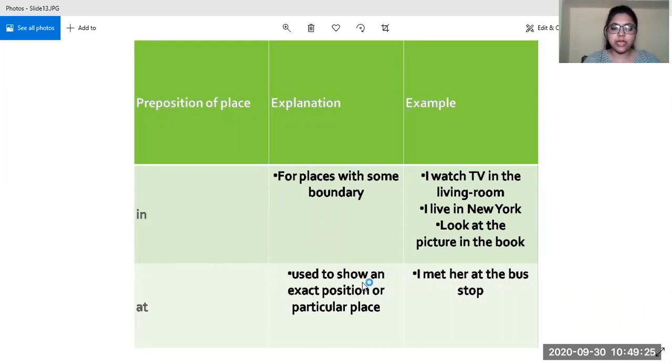Next is "at". At is used to show an exact position or a particular place. In the case of prepositions of time, at is used to show the exact time. So in prepositions of place, it will show the exact or particular place. Let us look at the example: I met her at the bus stop. So this is the particular or exact position we are talking about, the bus stop.